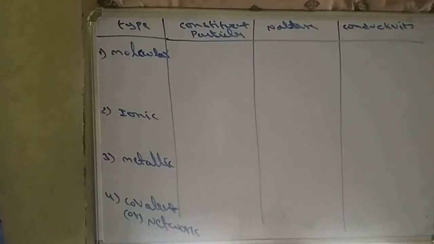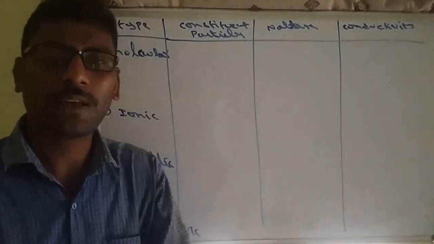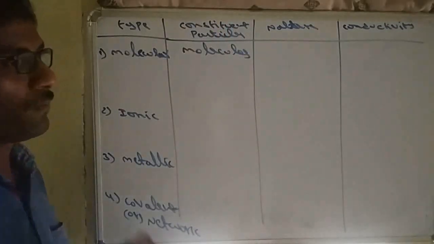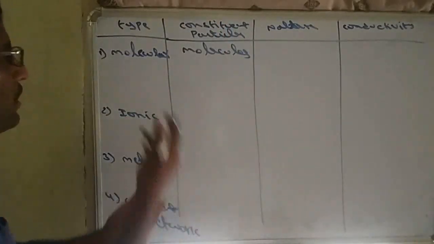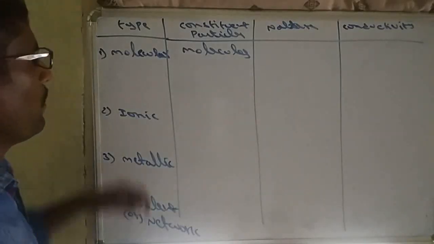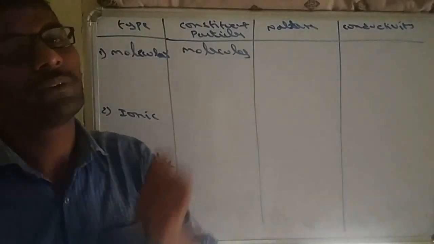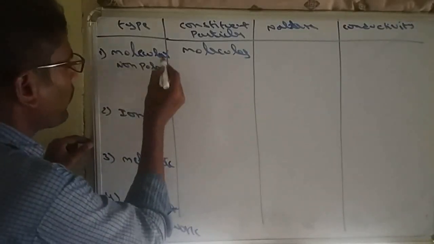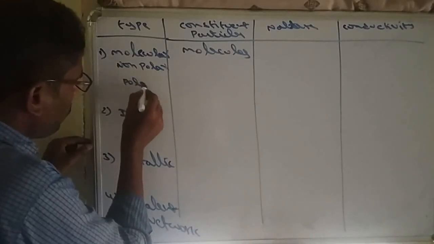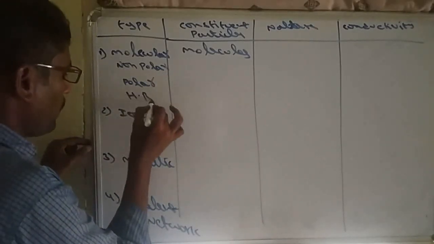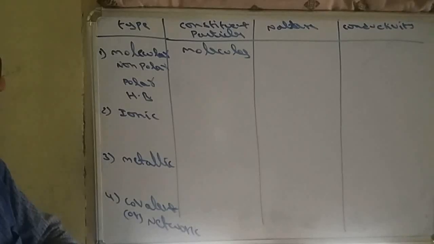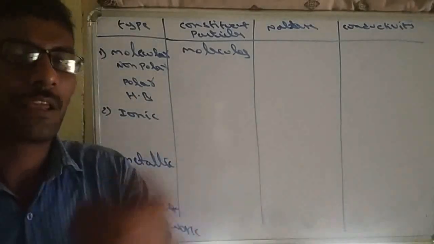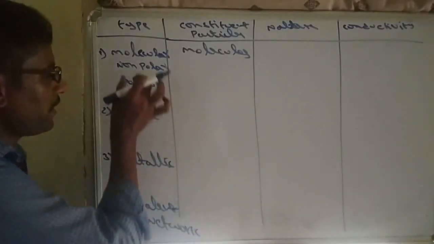So what do molecular solids mean? If the constituent particles are molecules, from the molecules you are forming solids, that is called molecular crystalline solid. But molecules can be actually different types. So they can be non-polar, or they can be polar, or they can be hydrogen bonded. What are non-polar, polar, hydrogen bond? All these we learn in the chemical bonding topic, but I am just explaining.